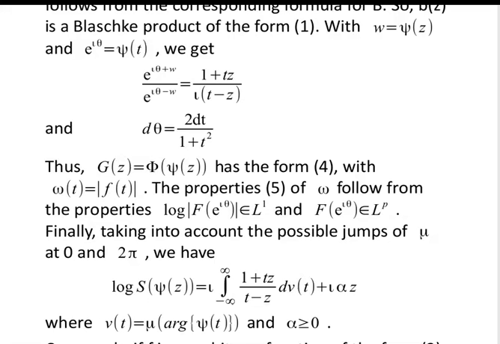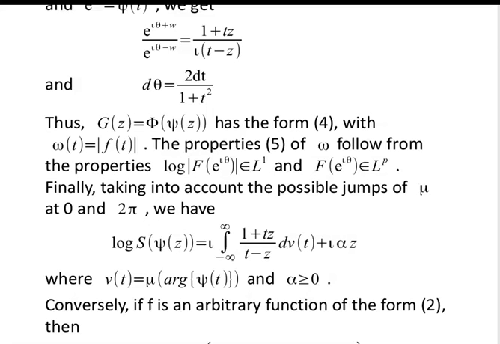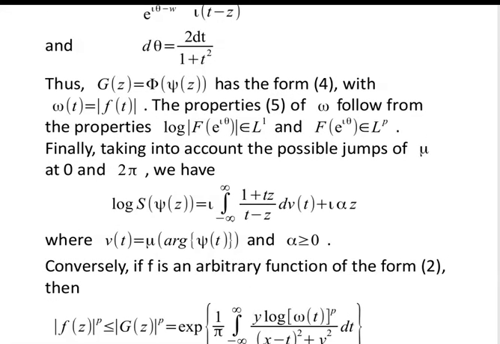Finally, taking into account the possible jumps of mu at 0 and 2 pi, we have log s of psi of z is equal to iota integration from minus infinity to infinity of (1 plus tz) upon (t minus z) dv(t) plus iota alpha z, where v(t) is equal to mu into argument of psi(t) and alpha greater than or equal to 0.